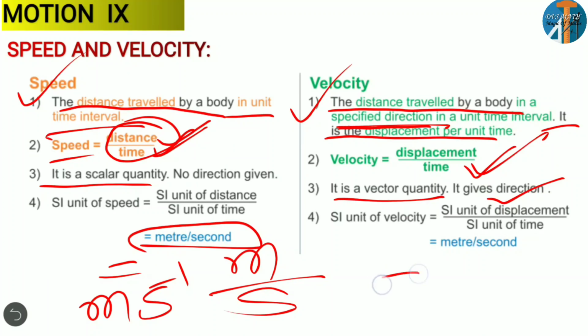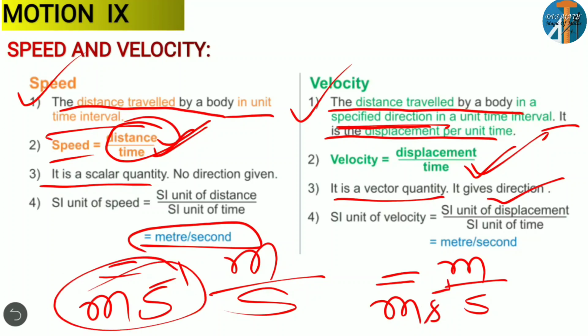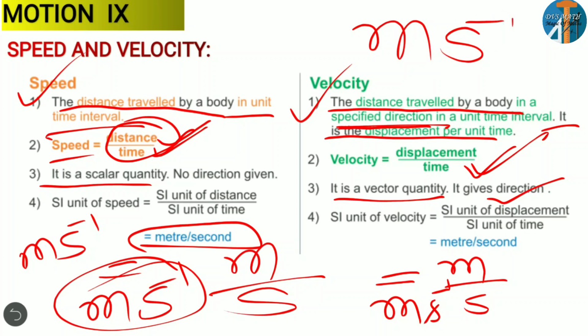This is also the same for velocity, because displacement is also meter per second. You have to say meter per second. We write it like this: m s to the power minus 1, meter per second.